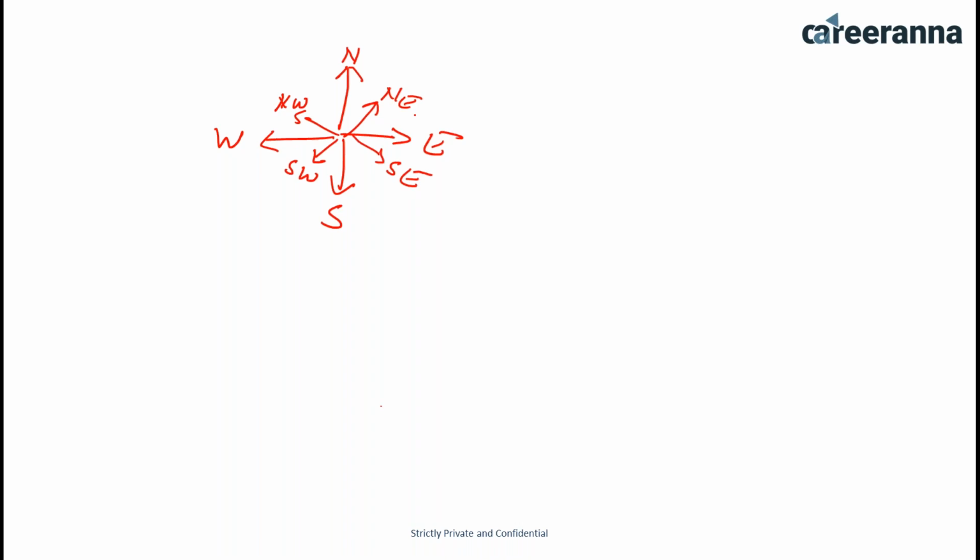Because north and south are the two poles of the axis of the earth, the north pole and the south pole. So whenever we take the cardinal directions, we take them with respect to north and south. That is the reason behind it. And I think you already know that the sun rises from the east, and this is the direction where the sun sets, that is west.